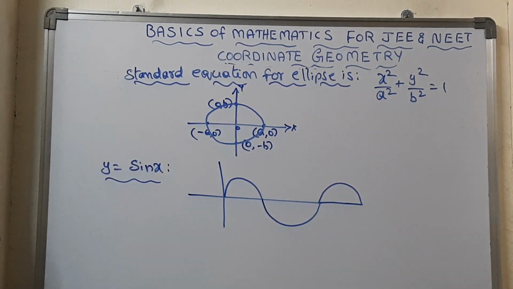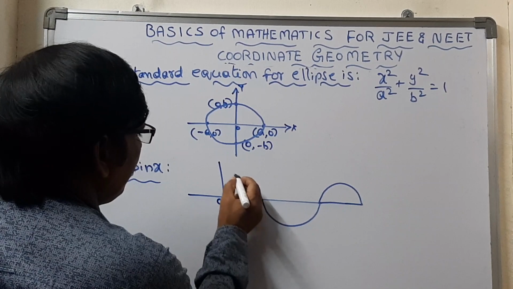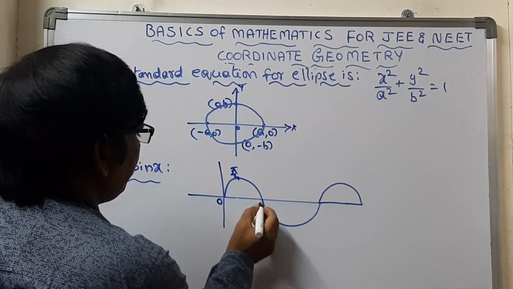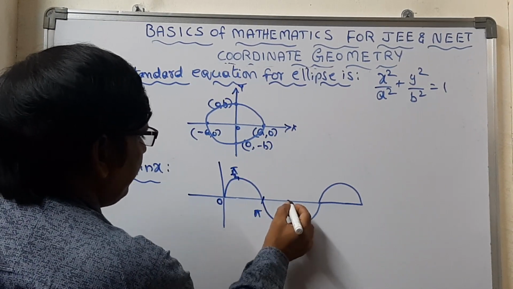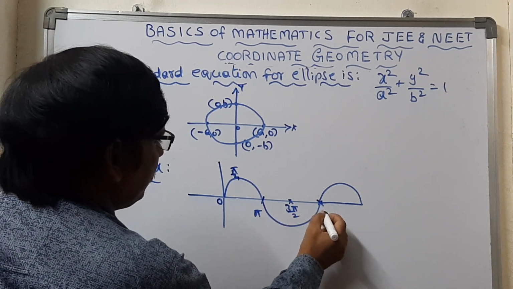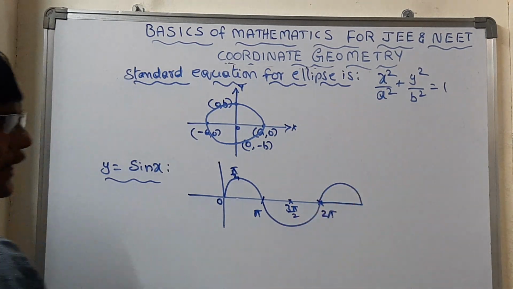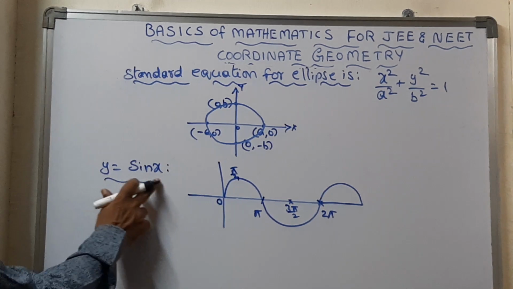Here this is 0, this is pi by 2, pi, 3 pi by 2, and here 2 pi. This means the graph will be repeated after 2 pi. This is for y = sin x.